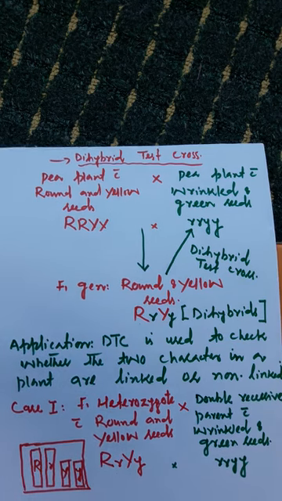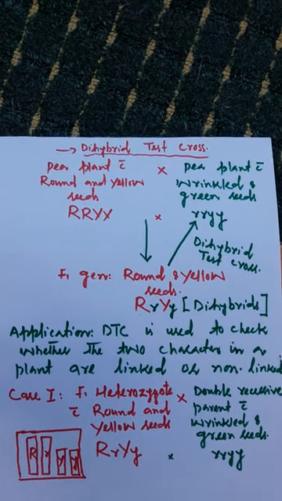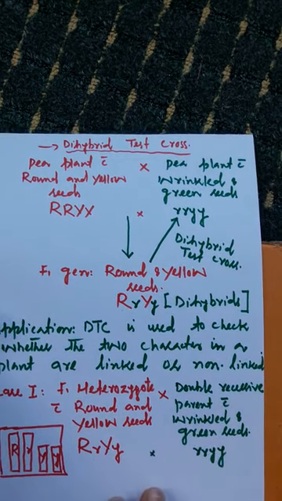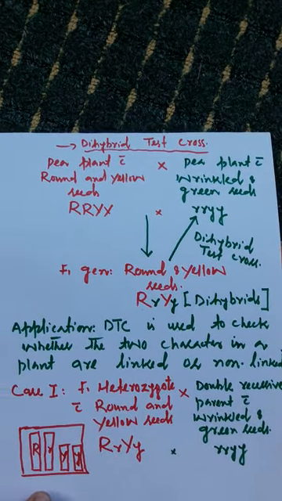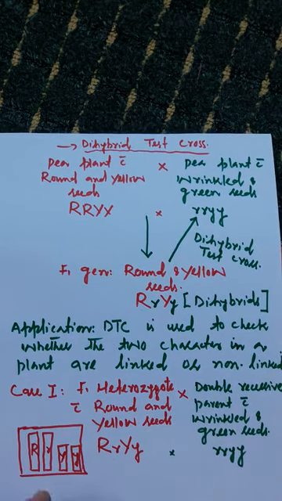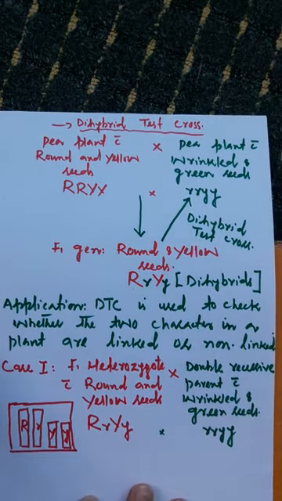Remember, in pea plant there are 7 pairs of homologous chromosomes, but I have made here only 2 pairs because I am concerned with these 2 pairs, as the 2 pairs of alleles are present on them and are non-linked.